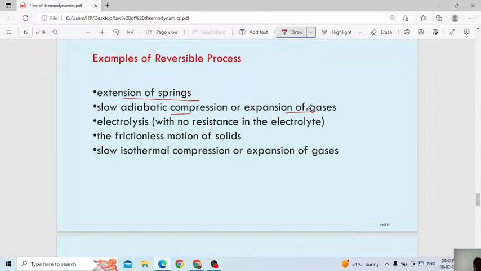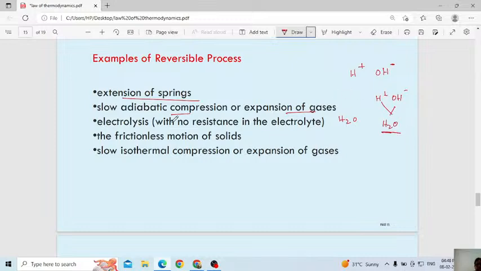The next one, electrolysis with no resistance in the electrolyte. Consider the electrolysis of water only. Electrolysis means it will split into H+ and OH- ions. You can split this water into positive and negative ions. Even when H+ and OH- combine again, you can form water also.